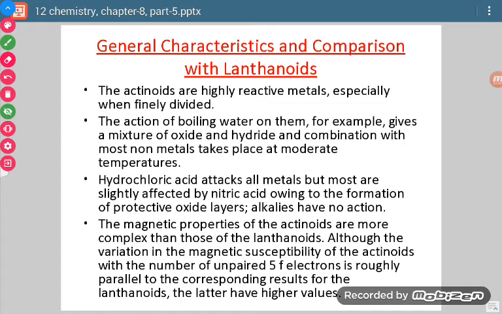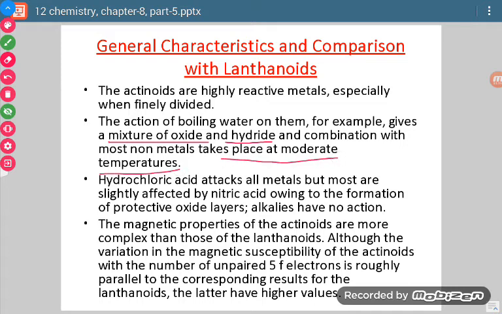So when taken in finely divided form, they become more reactive. Now if we see their reaction with boiling water, what happens? They give a mixture of oxide and hydride, and combination with most non-metals takes place at moderate temperatures.